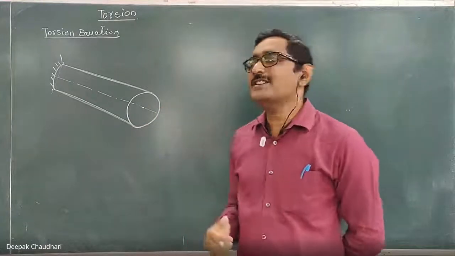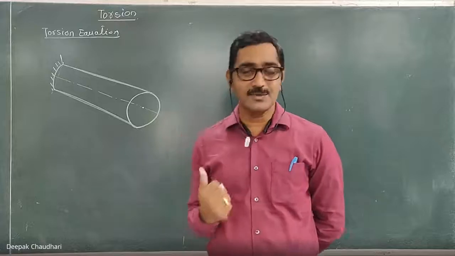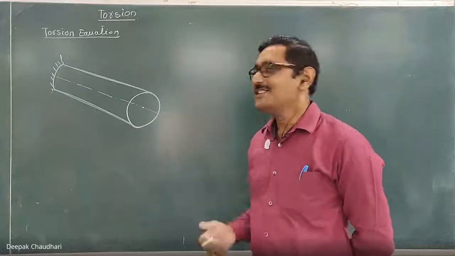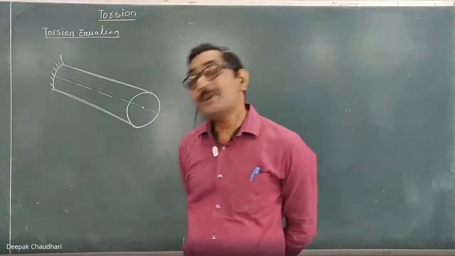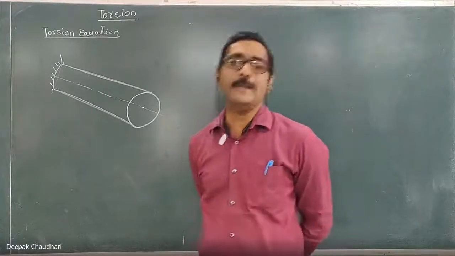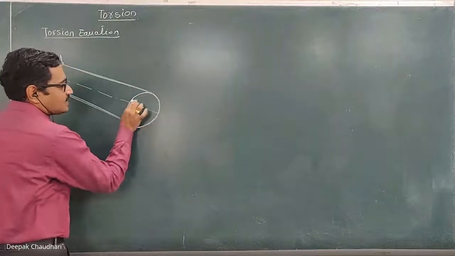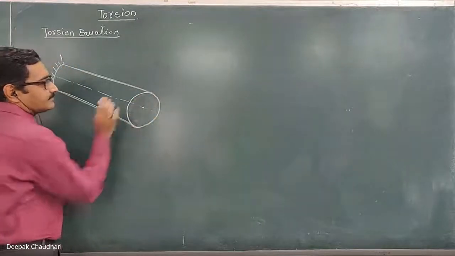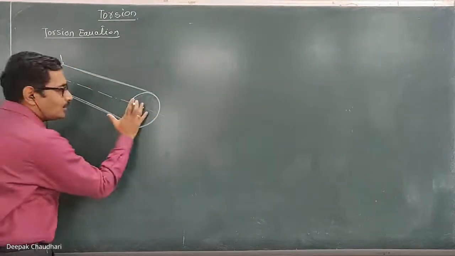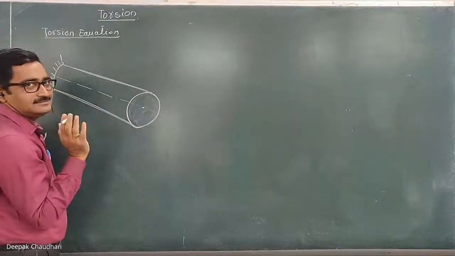We are deriving this equation under certain assumptions. Which are those assumptions? The first assumption is the material should be homogeneous and isotropic. The second assumption is that this circular cross section before twisting and after twisting should remain circular.